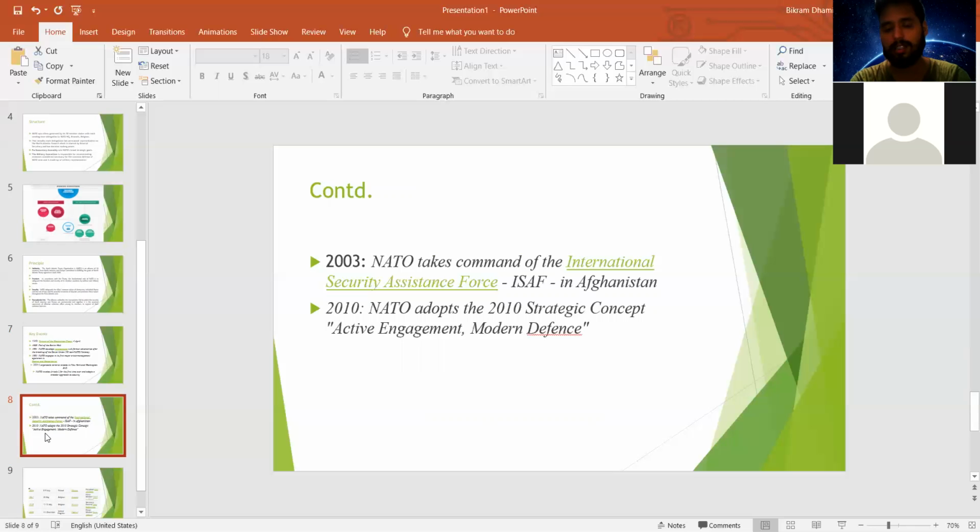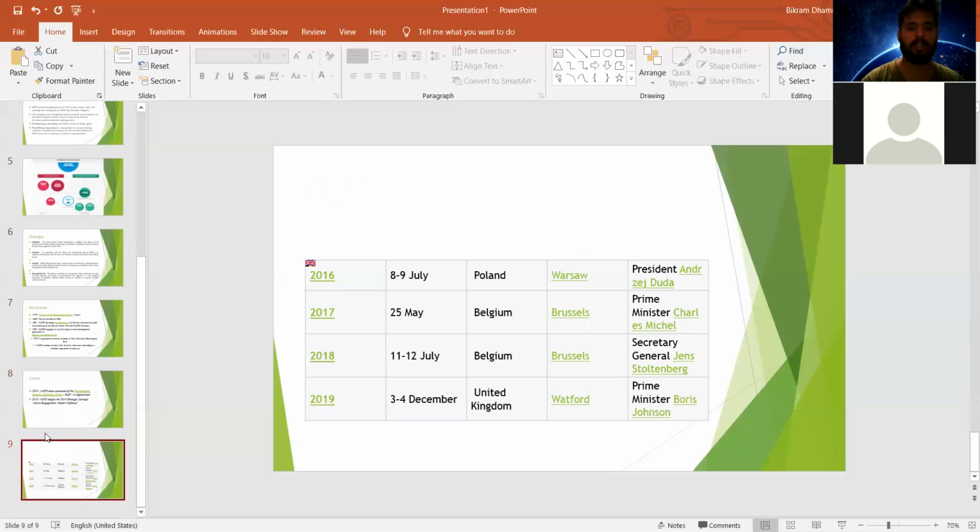This NATO organization has held a summit each year since 1949, and recently in 2016 the NATO summit was held in Poland, and in 2017 the NATO summit was held in Brussels, Belgium, where the headquarters of NATO is as well.